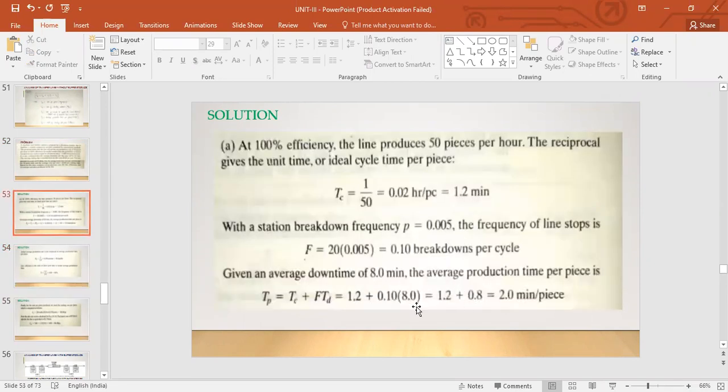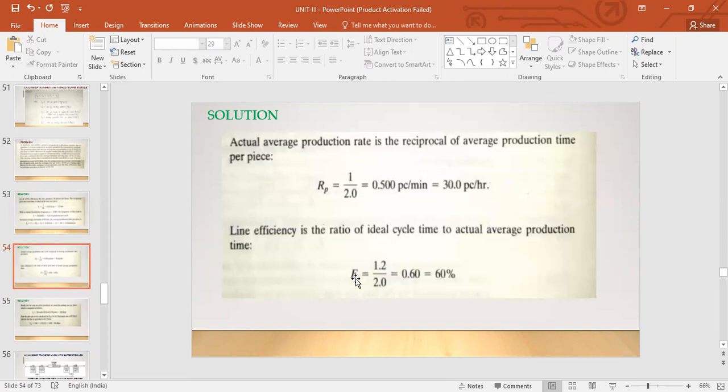This TP is based on the downtime and the frequency of downtimes that are happening. So because of this, the efficiency will get affected. You have to reduce this denominator. If we reduce the denominator, then the efficiency will increase.